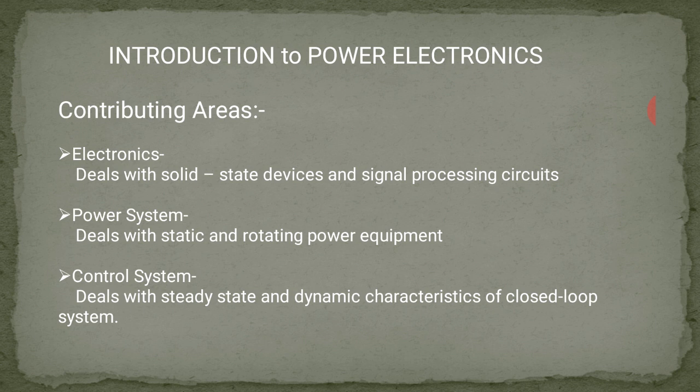Introduction to power electronics is associated with three terms basically. First is electronics, which deals with solid state devices and signal processing circuits. Second is power system, which deals with static and rotating power equipment. Third is control system, which deals with steady state and dynamic characteristics of closed loop systems.